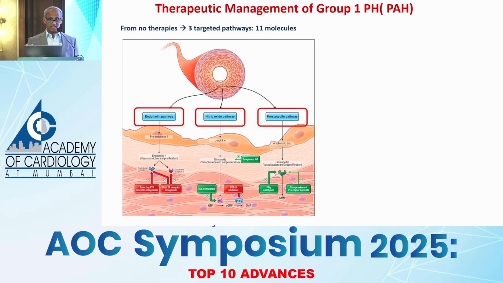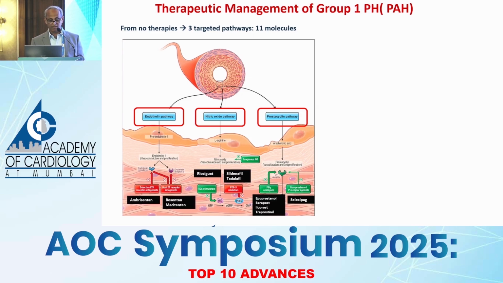So coming to the therapies themselves, we have made remarkable progress. We didn't even know about sildenafil when we started doing trials for PAH drugs. And from there we moved to 3 targeted pathways: the endothelin pathway, with endothelin receptor antagonists, the ERAs; the nitric oxide pathway, which includes both the PDE5 inhibitors and the newly introduced, we know about vericiguat. Likewise, there is riociguat, a soluble guanylate cyclase stimulator, and the prostacyclin pathway. As I mentioned, Selexipag is the only oral one available. And there are nice 11 molecules available to you. We know about ERAs, the best amongst them in terms of hepatotoxicity at least is ambrisentan.